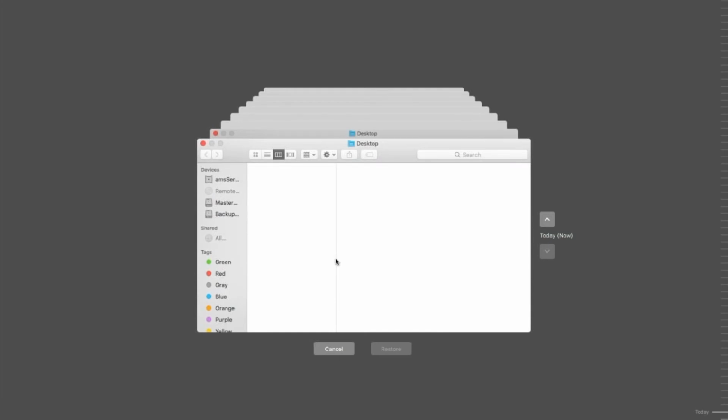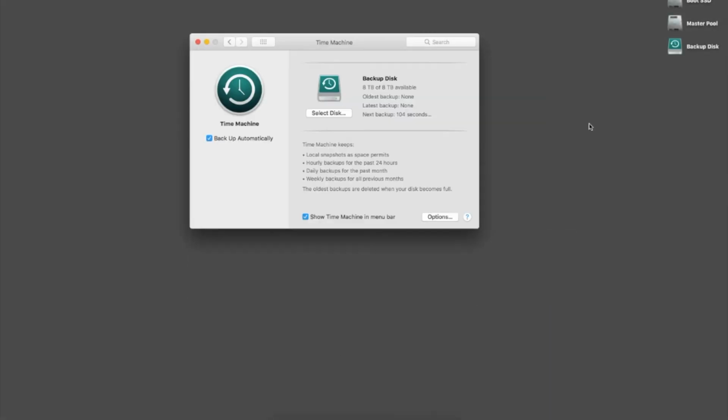That's an interesting thing going on there. So you can see I have my 8 terabyte drive as the backup disk, and then the master pool drive gets cloned to that, and I'm not going to drag that in there. So yeah, that would be basically how I have the server configured. So I guess I'm going to restart it now, and then everything's going to start working the way it's supposed to.